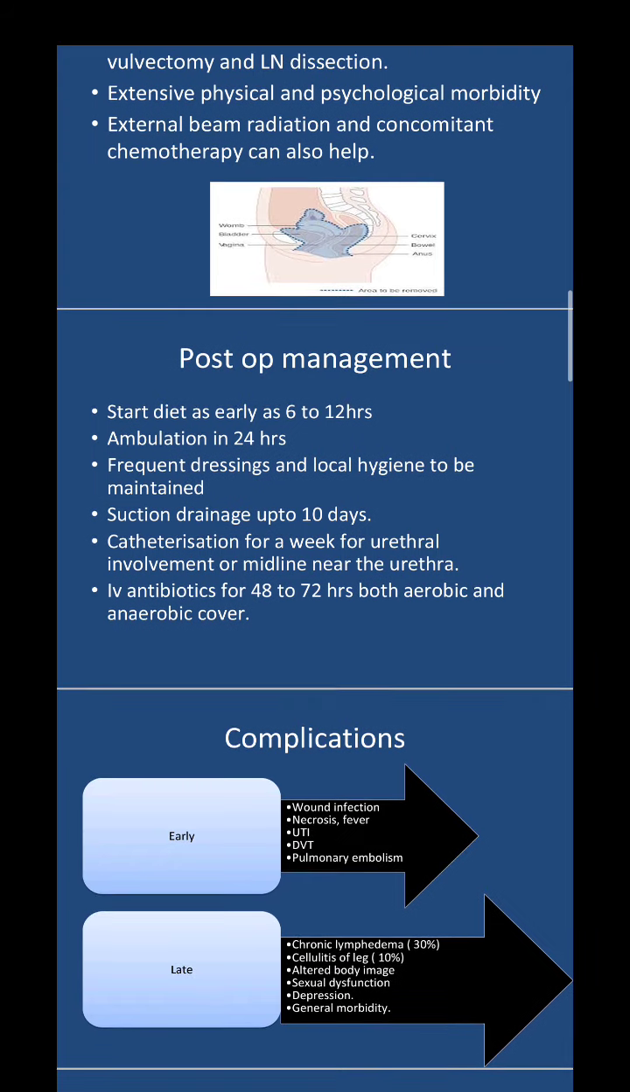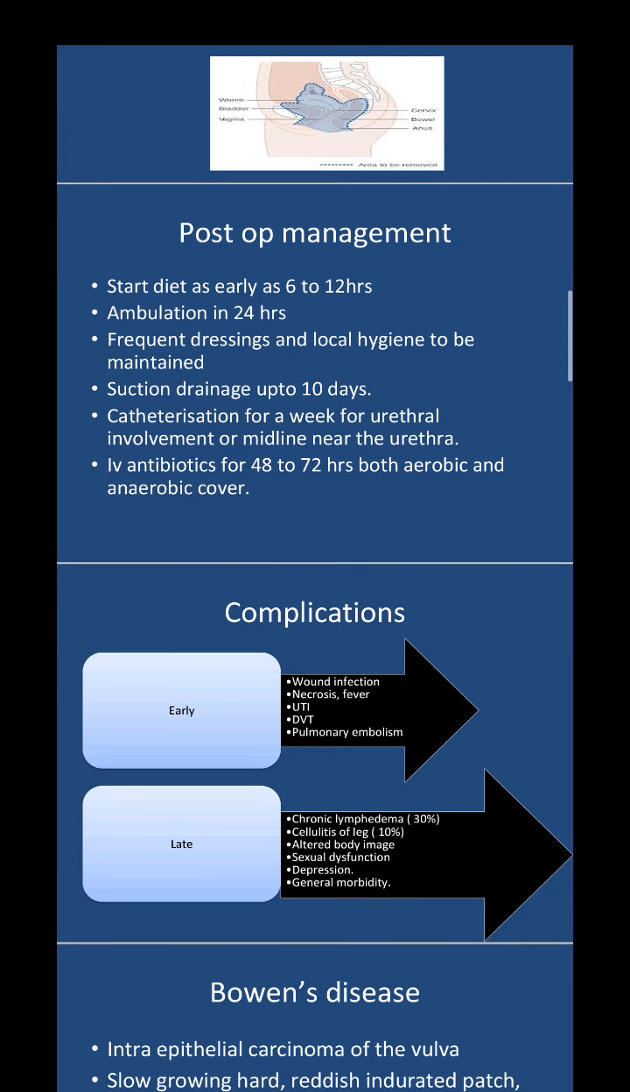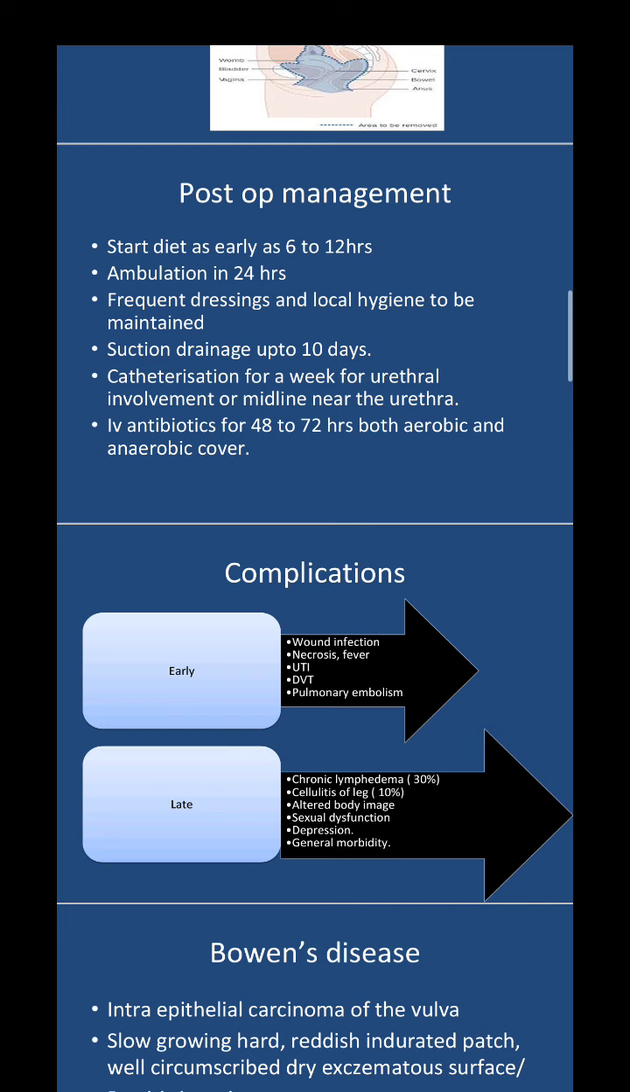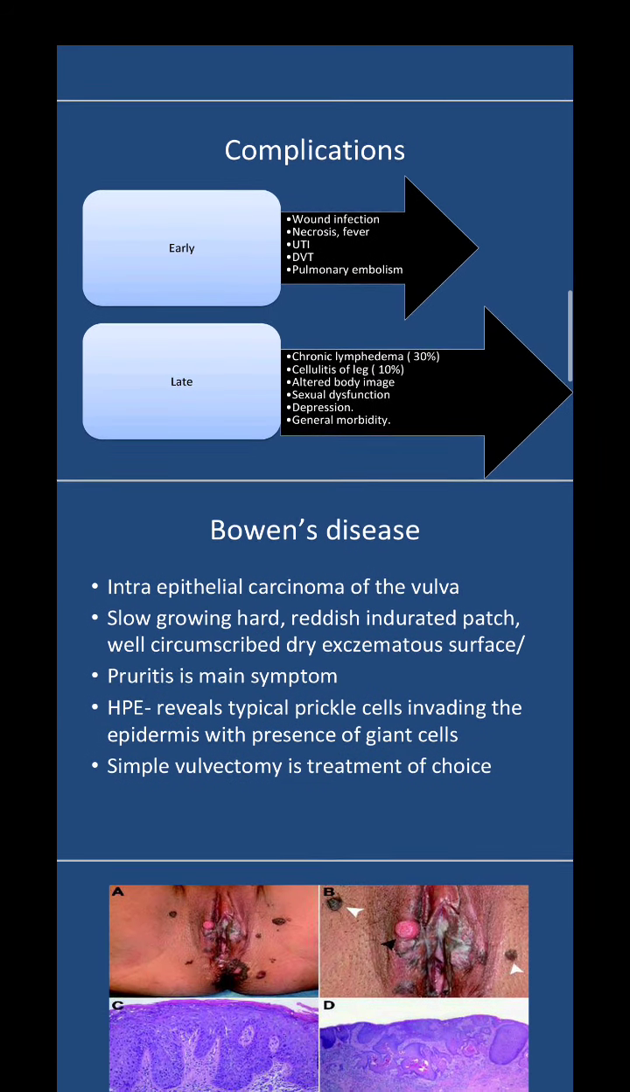Then coming to the complications. Early complications and late complications. Early can be simple things like wound infection, necrosis, fever, UTI; DVT or pulmonary embolism can occur. Late complications like chronic lymphedema can occur, cellulitis of the leg, altered body image, sexual dysfunction, due to which depression and general morbidity, psychological stress can be there. In addition to this, there are a few other things.